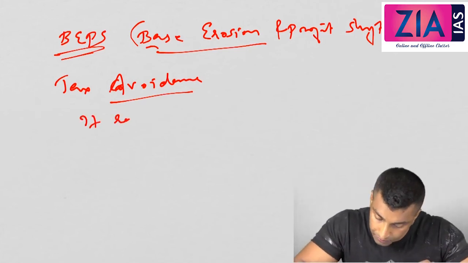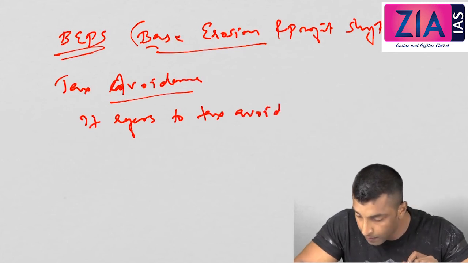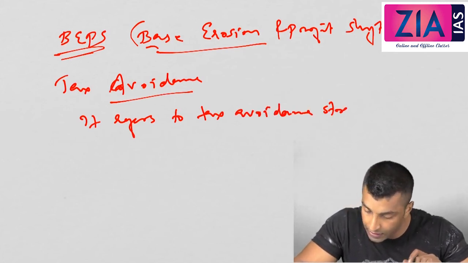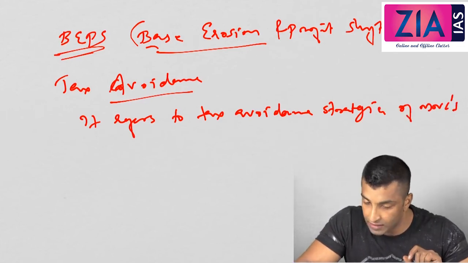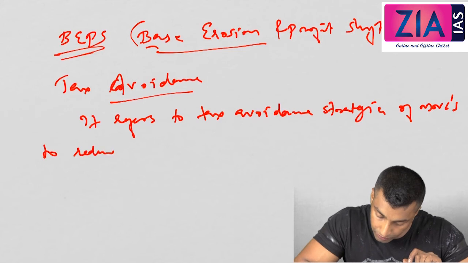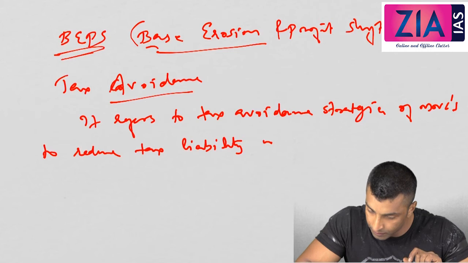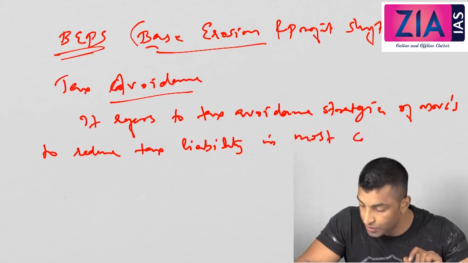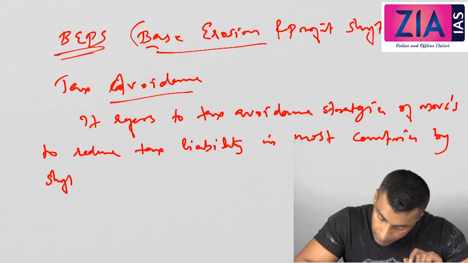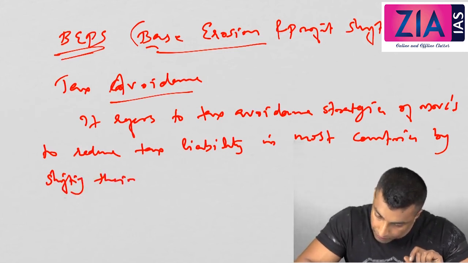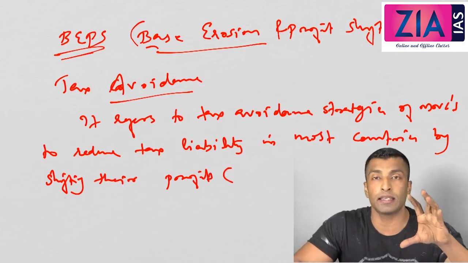It refers to tax avoidance strategies of MNCs to reduce tax liability in most countries by shifting their profits. See, actually the profit is the tax base, right?